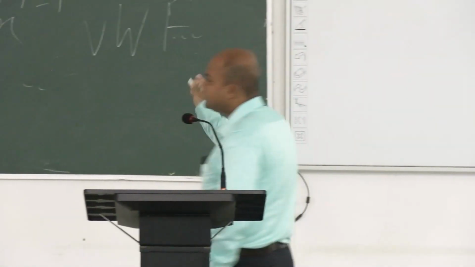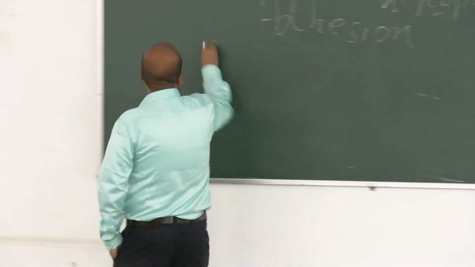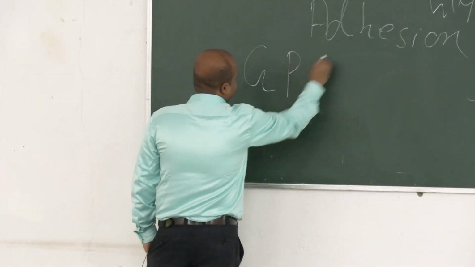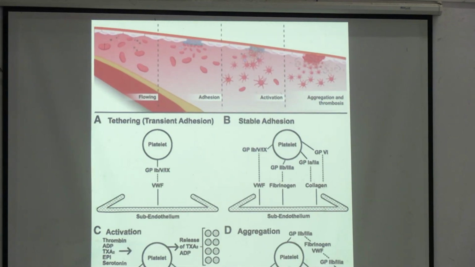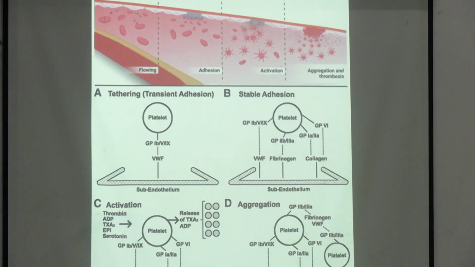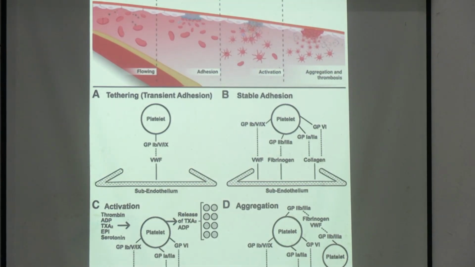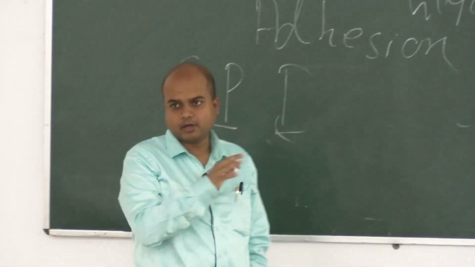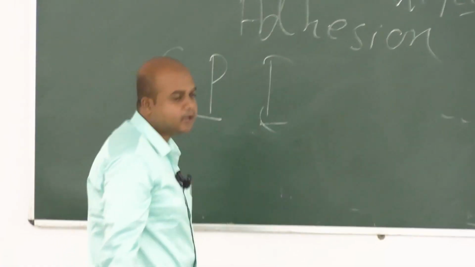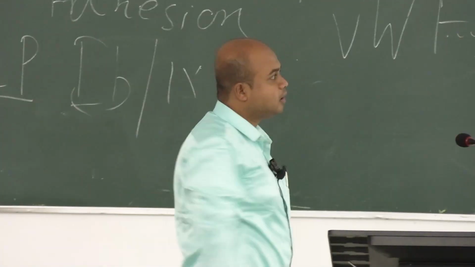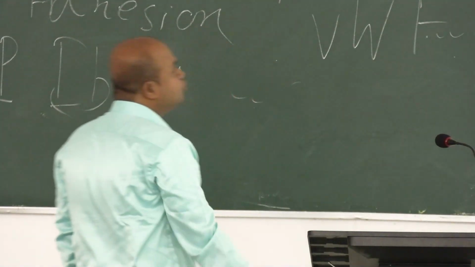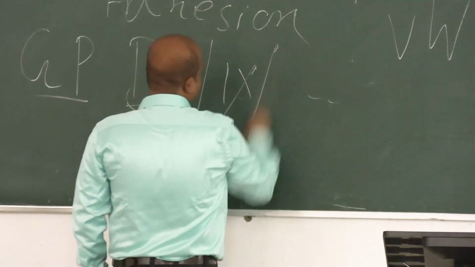For the attaching of the von Willebrand factor to the platelet membrane, these receptors on platelets are named with the prefix GP, for glycoprotein. They form the hemostatic plug, and in case of this attachment of VWF, the glycoprotein is 1B59.